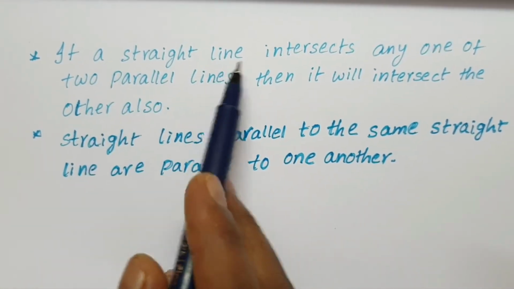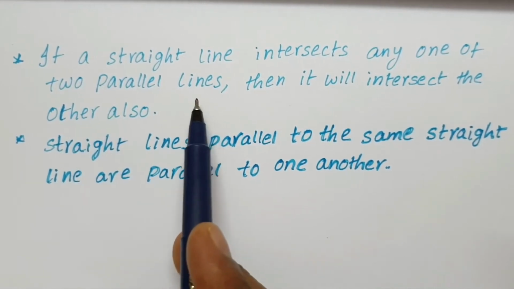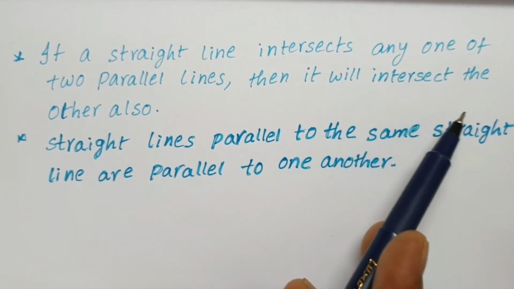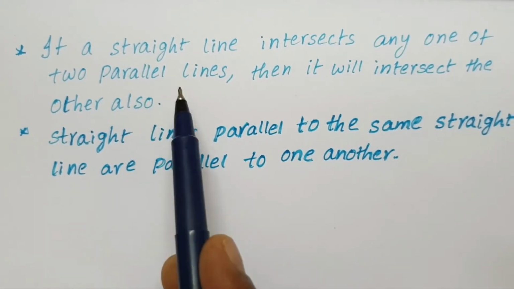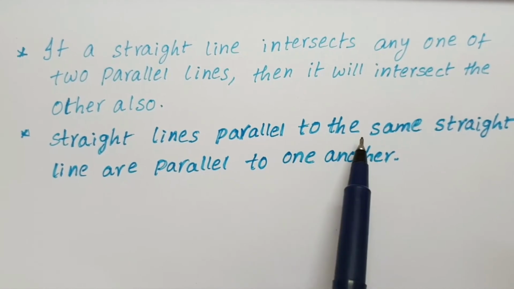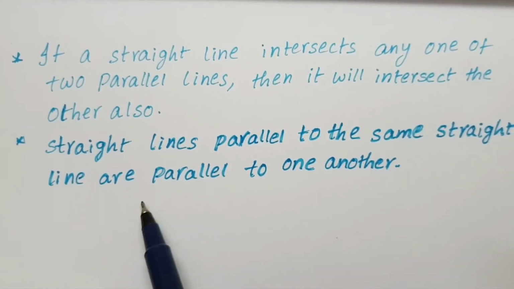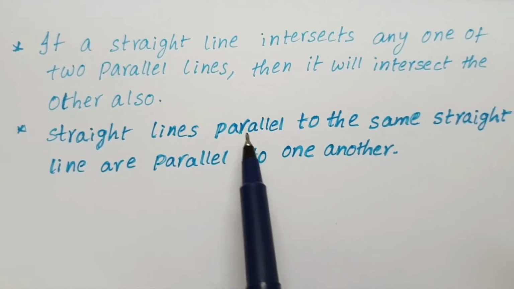If a straight line intersects one of two parallel lines, then it will intersect the other also. This is one of Euclid's theorems. Next, another theorem: straight lines parallel to the same straight line are parallel to one another. These are all Euclid's theorems.